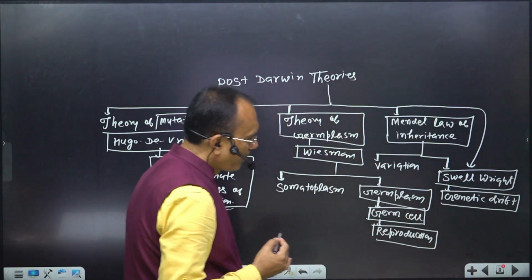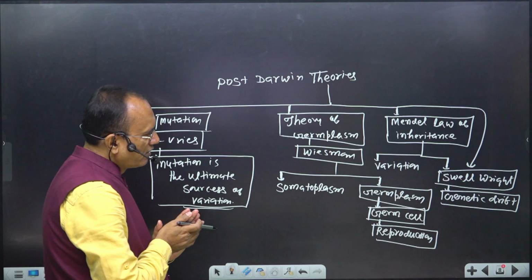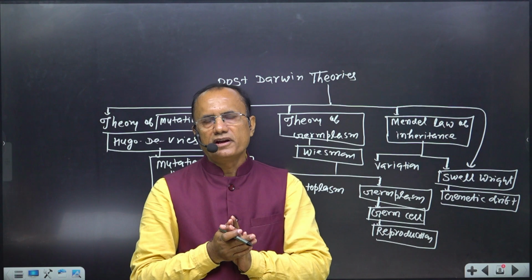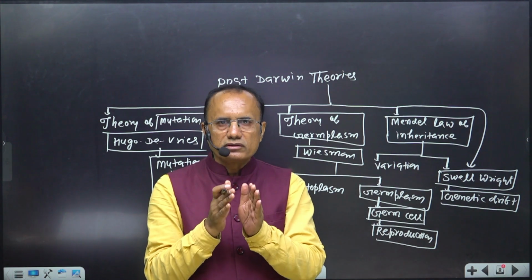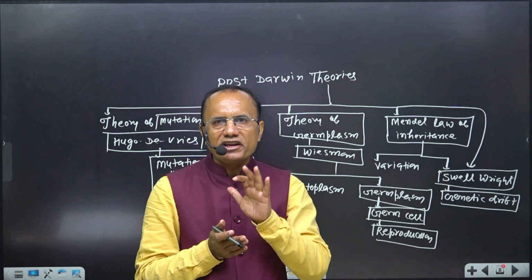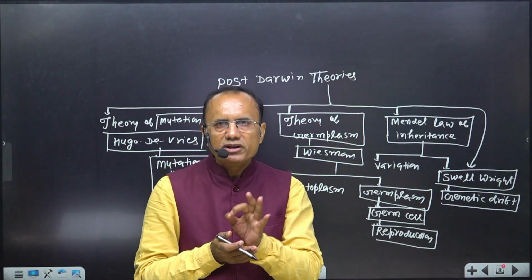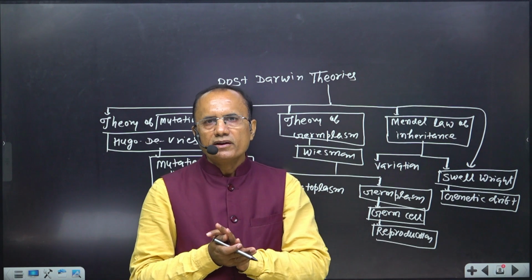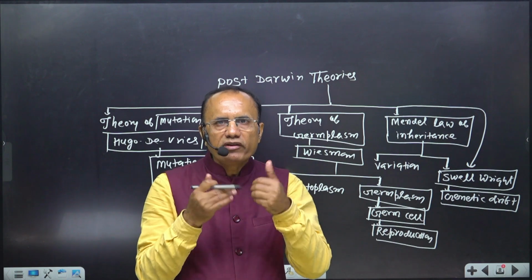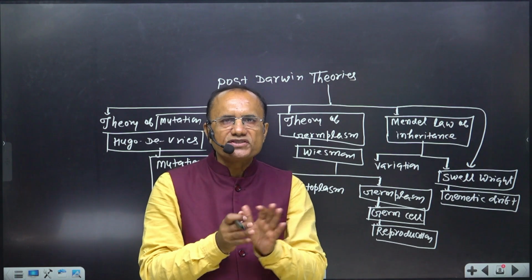He said that in a small isolated population, generally doing inbreeding, sometimes due to a random event, a particular gene may be deleted in the population, and then new variation, new characters evolve in that population.